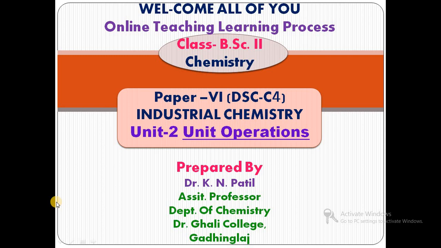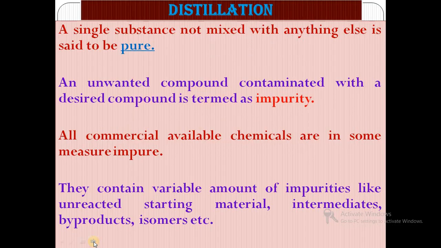In the last video we saw Unit 2, Unit Operations, from Paper 6, Industrial Chemistry, and in that video we discussed the separation techniques. From these we saw the details of the magnetic separation technique and the froth flotation technique, and in this video we will see details about the distillation techniques which are carried out in various types of industries.